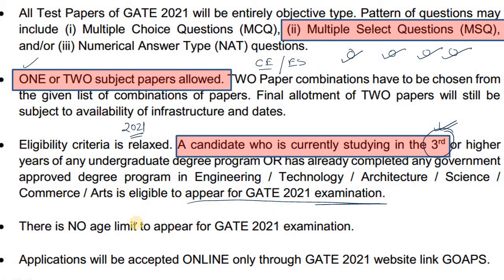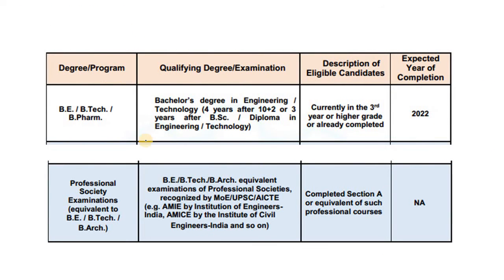Also there is no age limit to appear for GATE 2021, and applications can be accepted only via online mode. Here you can see that for eligibility criteria, for a student who is studying BE or BTech or BPharm, they have clearly mentioned that the description for an eligible candidate is currently in third year or higher grade or already completed.